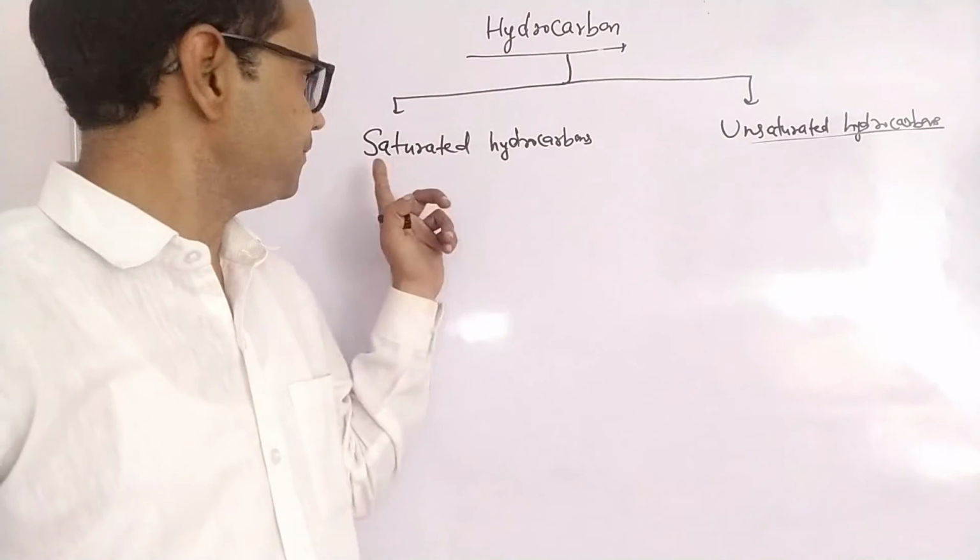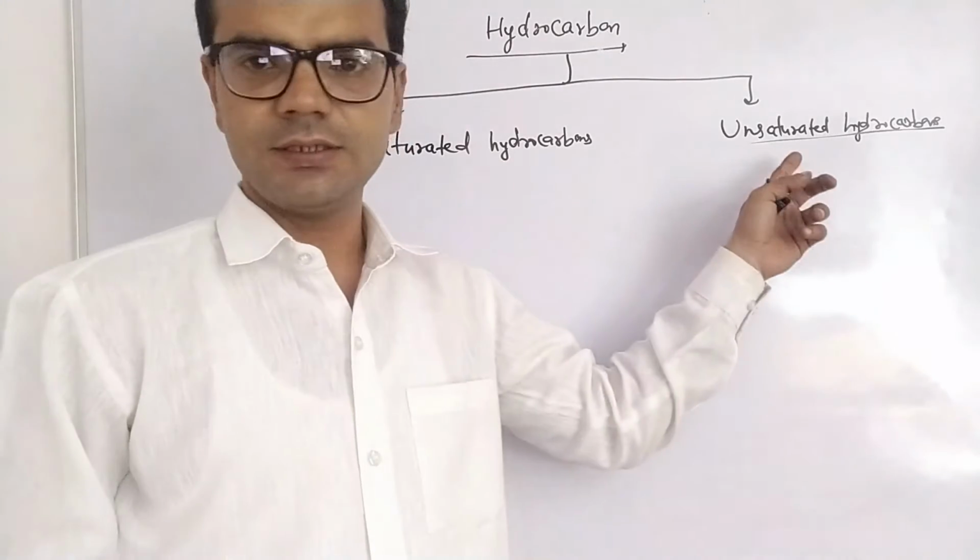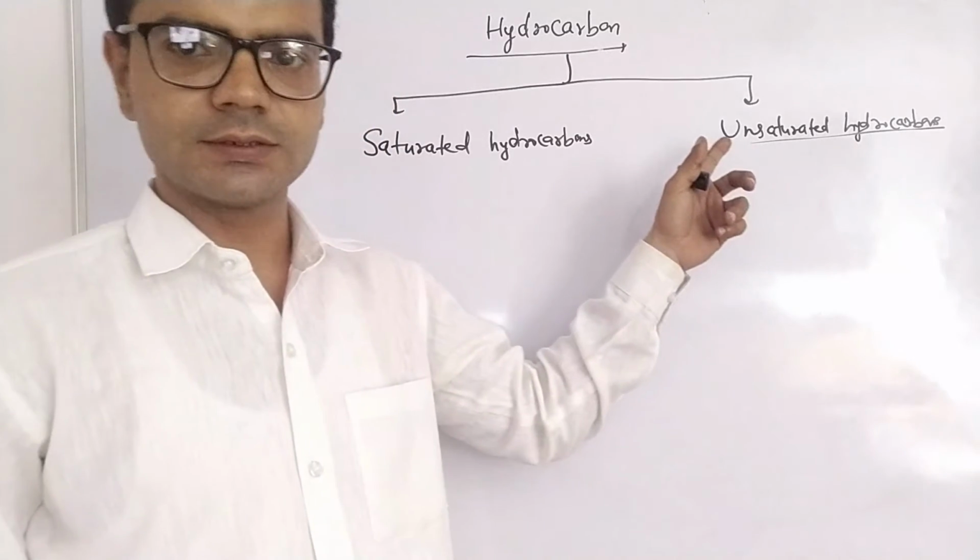First is saturated hydrocarbons, second is unsaturated hydrocarbons.